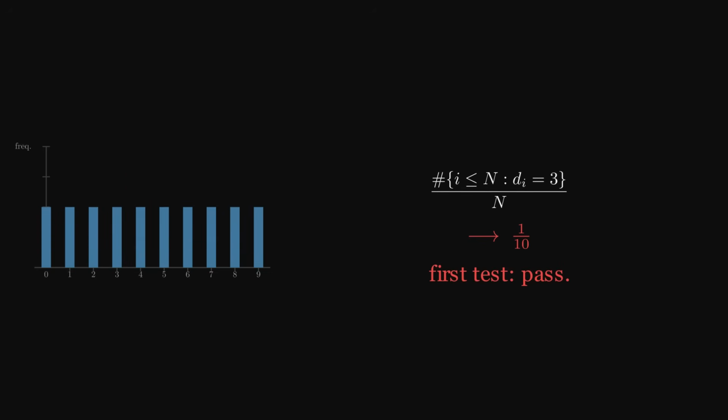Pick a real number alpha between 0 and 1. Write its decimal expansion. Pick a digit, say 3. Count what fraction of the first n digits of alpha equal 3. If that fraction converges to 1/10 as n goes to infinity, alpha passes the first test. Now pick a length 2 string, say 4, 7. Slide a window of length 2 along the digits of alpha and count what fraction of starting positions begin with 4, 7. If that fraction converges to 1/100, alpha passes the second test.